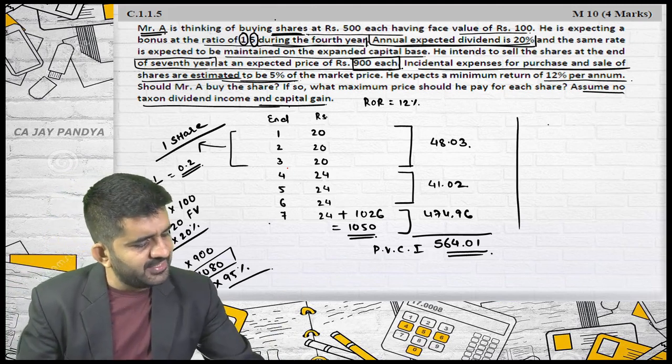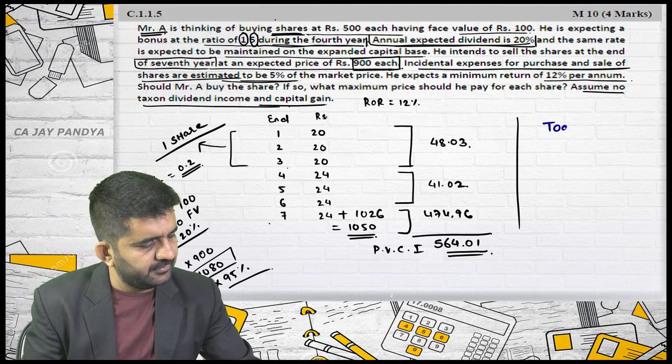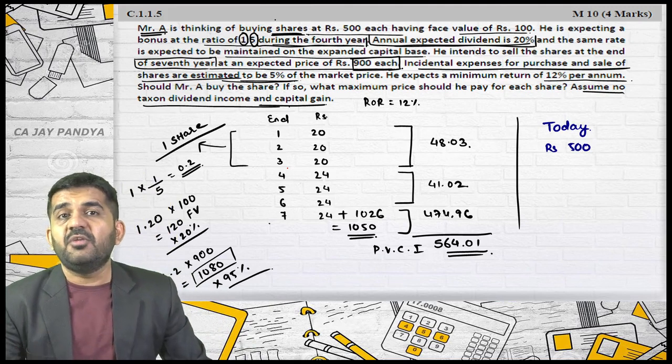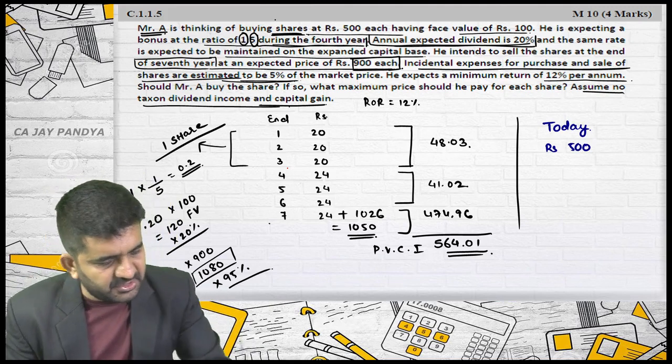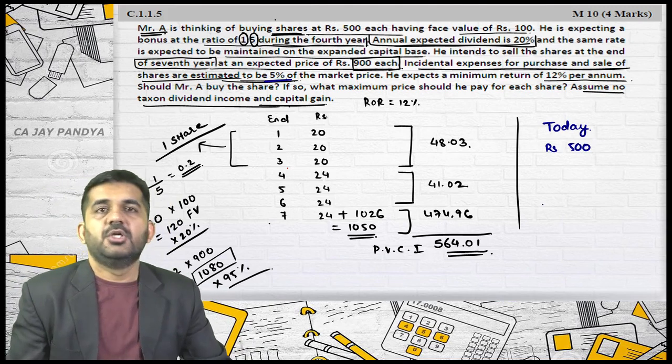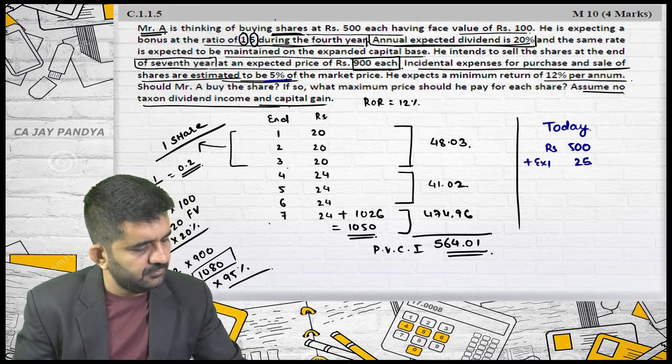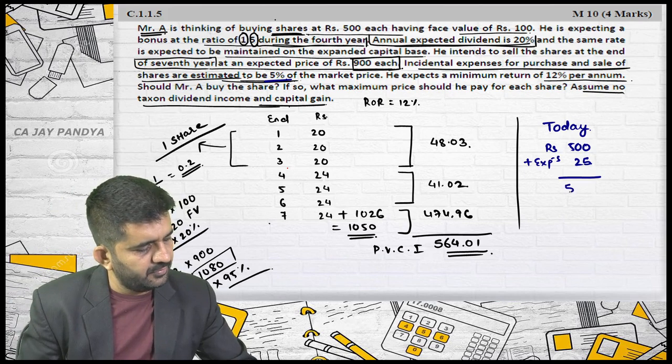How much price I will be paying today? Rupees 500? No. I need to even pay incidental expenses of this 5%. This will be 25. 525 rupees.